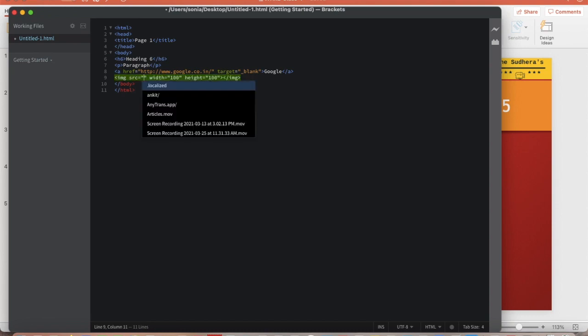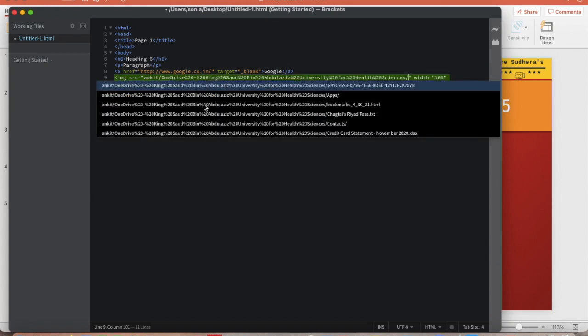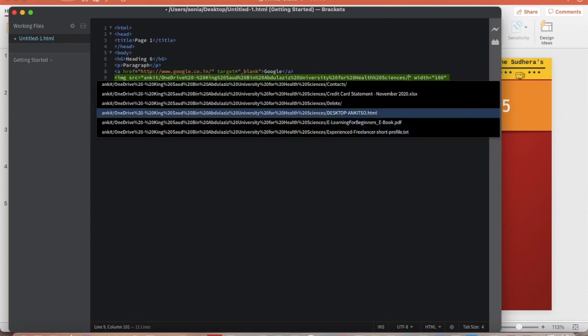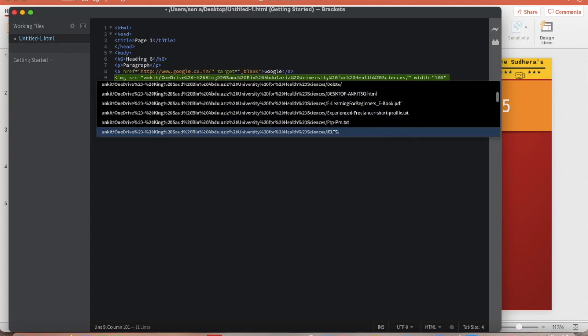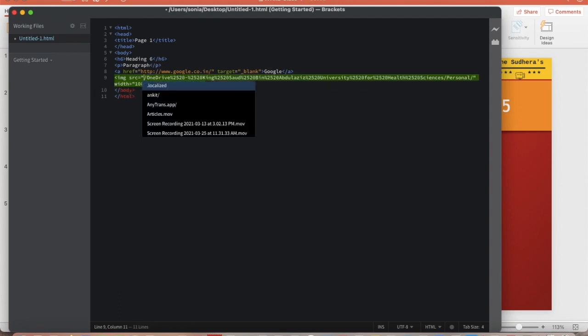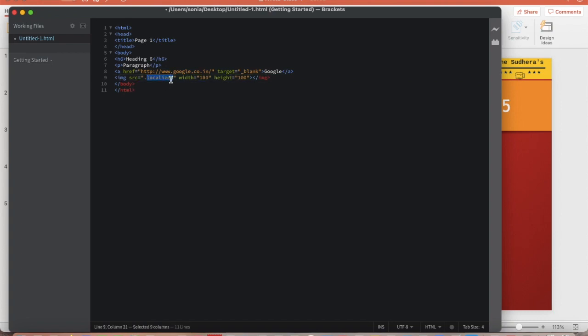So here I will give the path of the image. For example, I have an image on desktop. Here you just need to give the path of the image.